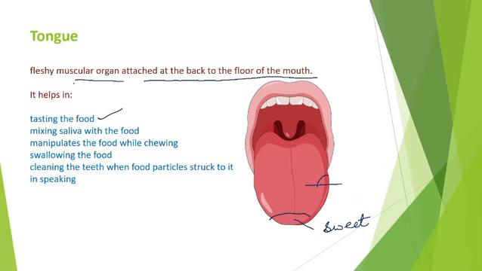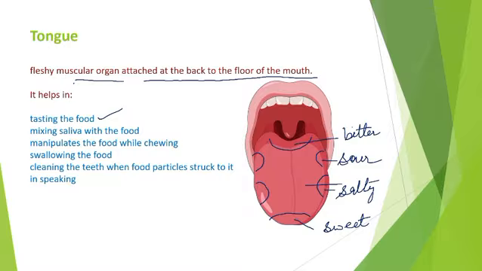Understand? And from this place and this place, we understand about the taste of salt. And from here and here, we understand the food item or vegetable or fruits are sour in taste. At the back, at the end, we observe or understand the bitter taste of any food item. Got it? So it is very helpful in tasting the food. So tongue is very important.